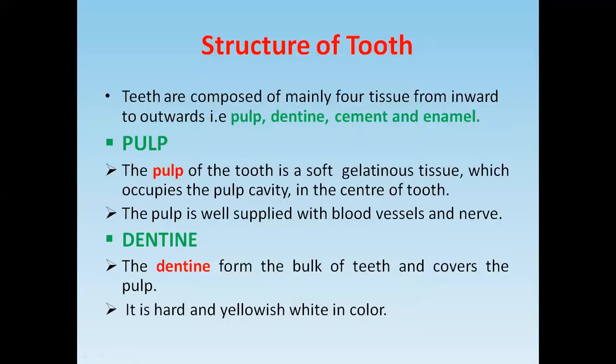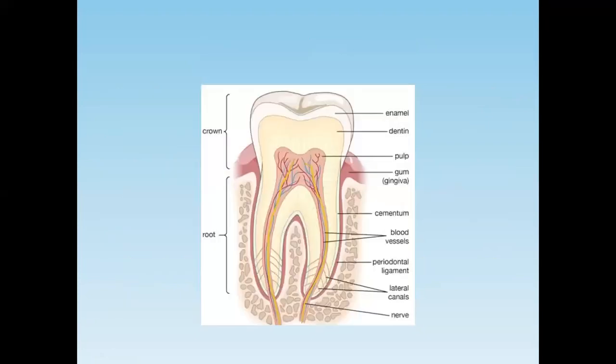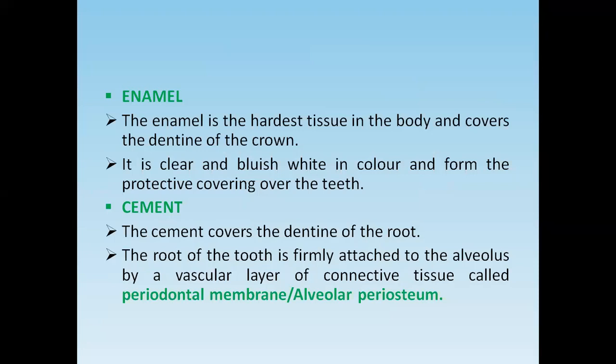Now, what is the pulp? The pulp of the tooth is a soft gelatinous tissue which occupies the pulp cavity. The pulp is well supplied with blood vessels and nerves. Dentin forms the bulk of the tooth and covers the pulp. It is hard and yellowish white in color. Enamel is the hardest tissue of the body that covers the dentin of the crown.